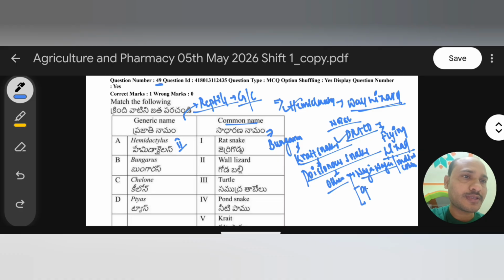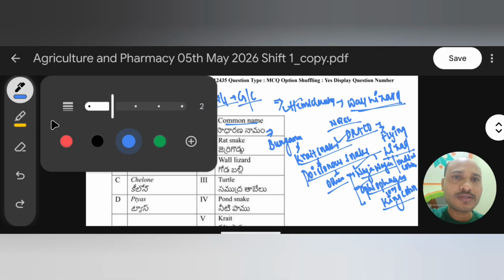Here I am writing Ophiophagus. It is also known as king cobra. Common name is king cobra. So here Indian cobra is Naja, king cobra is Ophiophagus. Remember, there is one important term which sometimes makes some confusion.